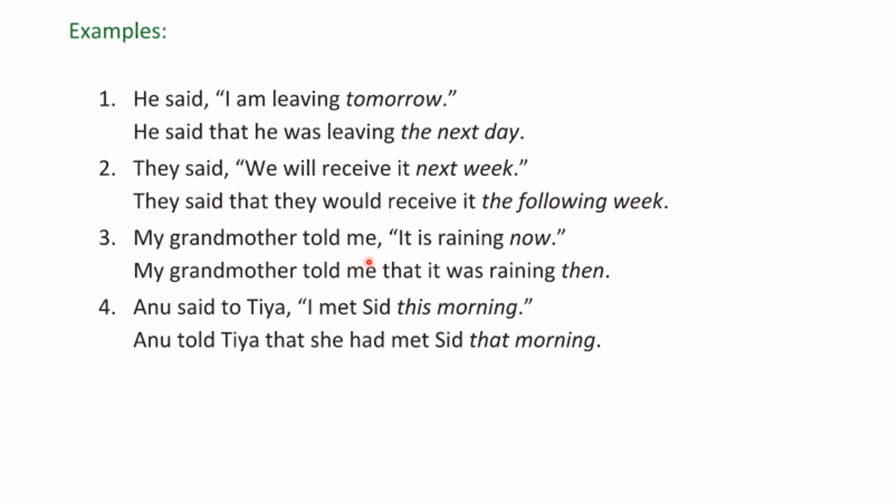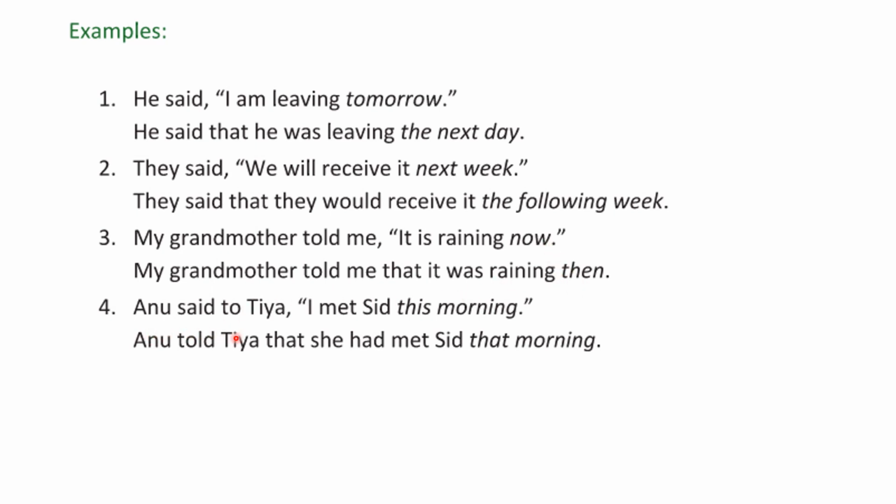My grandmother told me, "It is raining now." This is direct speech. Let us see how it is changed into indirect speech. My grandmother told me that it was raining then. Now is changed into then.